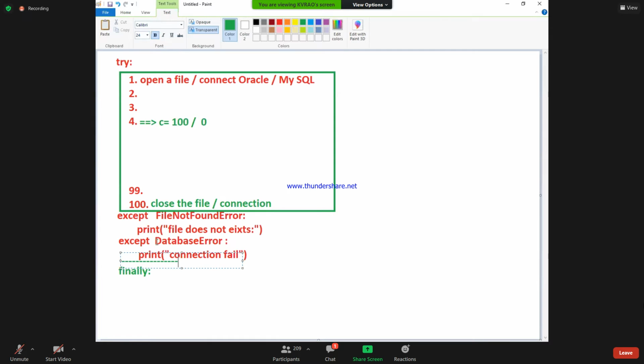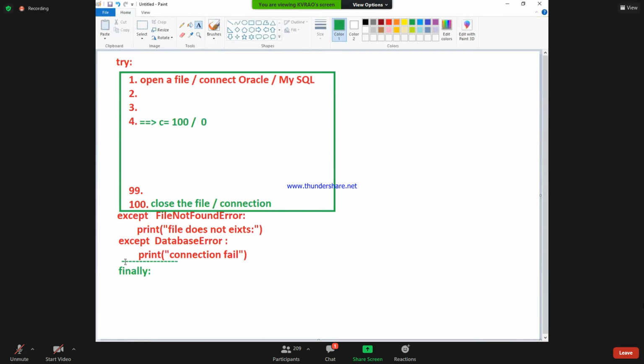File not found error, database error, except error, that is called zero division error. Like that, I have many except blocks. Dear students, try to understand more carefully. Because of line number 1 the file is opened, and because of line number 4 an exception is occurring, PVM comes out of your try block, executing the appropriate except block.